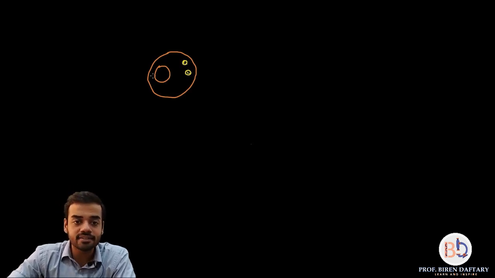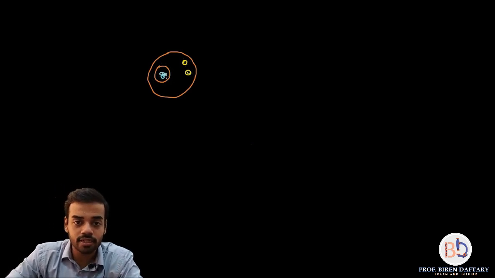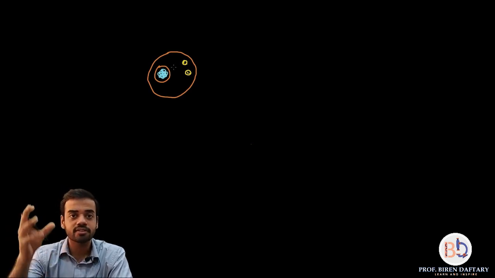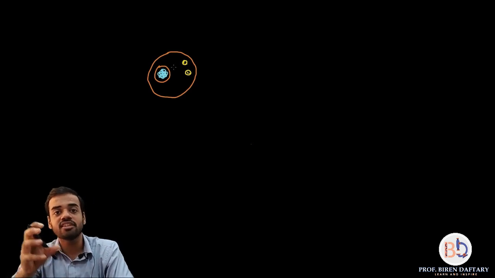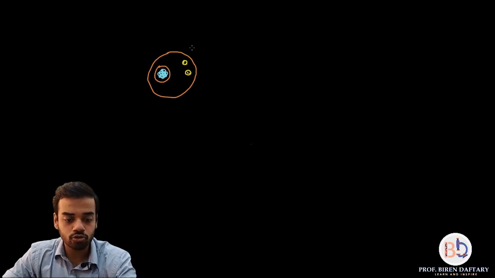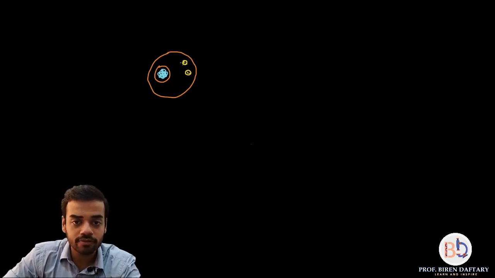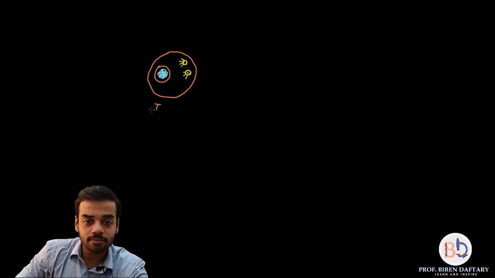Inside this nuclear membrane is present the genetic material, and it is in the form of chromatin. As you all know, throughout the interphase, genetic material is in the form of chromatin. So this is the cell which is in the G2 phase. And if you want to show that the spindle fibers are formed, then we can show the spindle fibers coming out from the centrosome. So this is the cell, suppose in G2 phase.